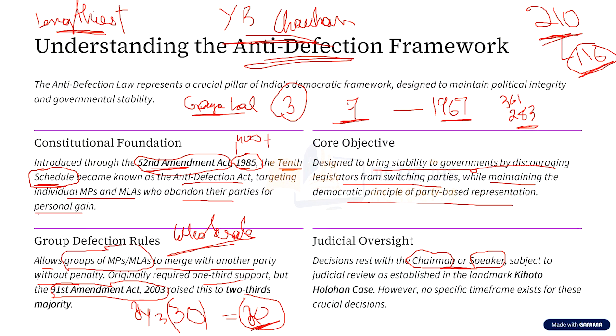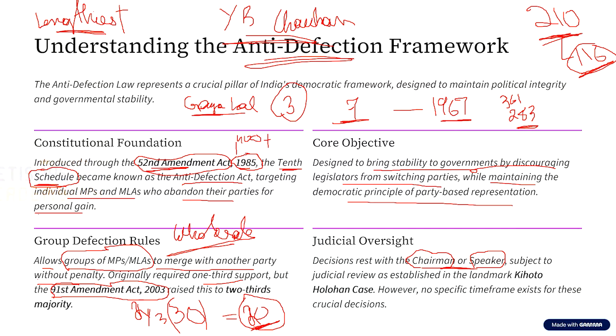There, the authority was the president at the national level or the governor at the state level, on the advice of the Election Commission of India. And that time we had given an exception saying that for the disqualification related to anti-defection laws, the authority will be the speaker in the lower house and the chairperson in the upper house. So this is another thing that we need to remember.